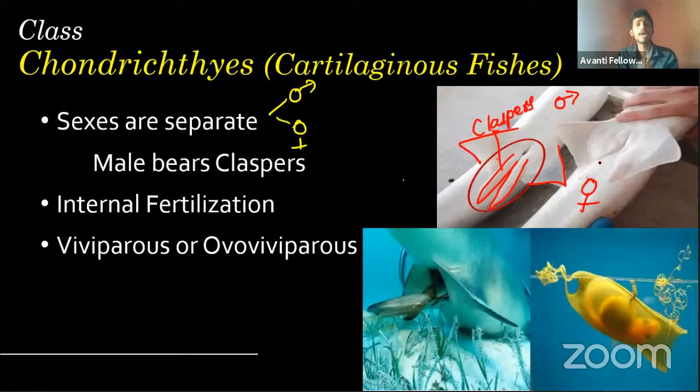Then why are we not calling it a penis, we are calling it claspers? Because the penis is an individual kind of organ. It has a completely different kind of origin, but these claspers don't have an individual origin. These are actually modified or folded skins of the fins only. That's why we gave a completely different term instead of using the term penis.